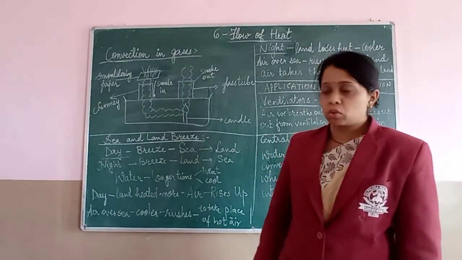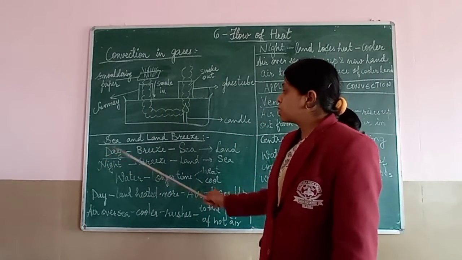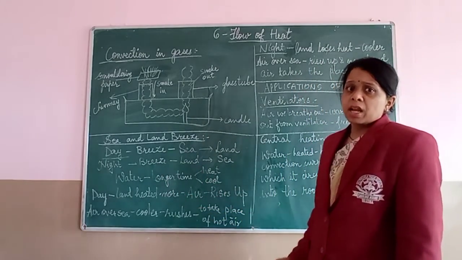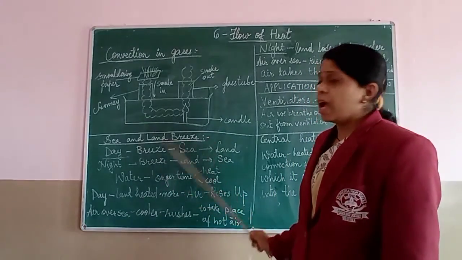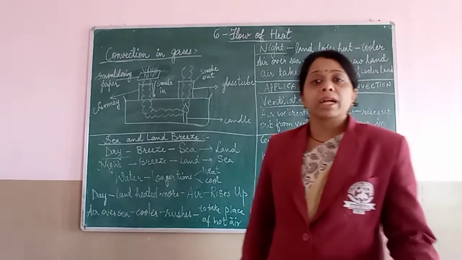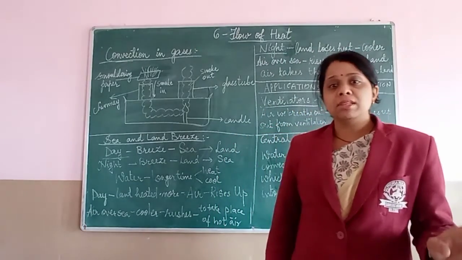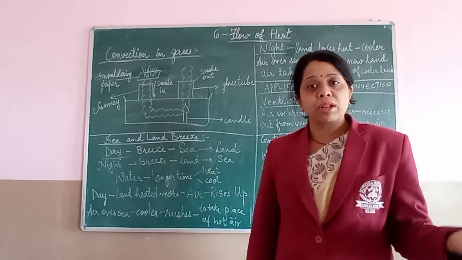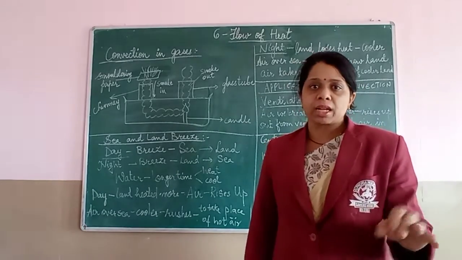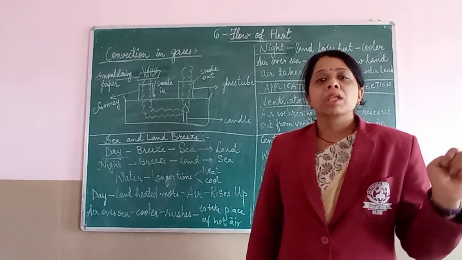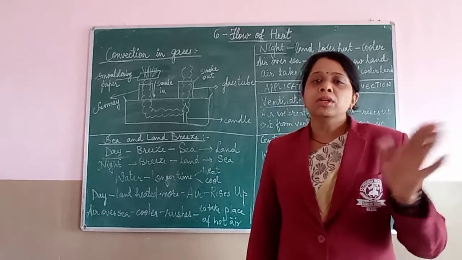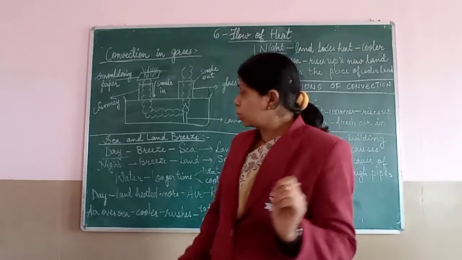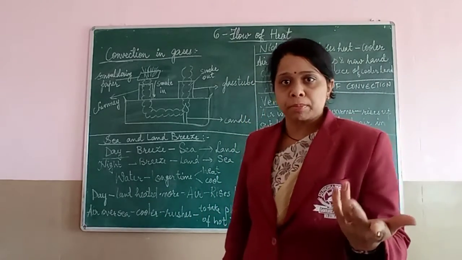During the night, the breeze will move from land to sea, and that is why we call it land breeze. If you remember this much, you will be able to answer.